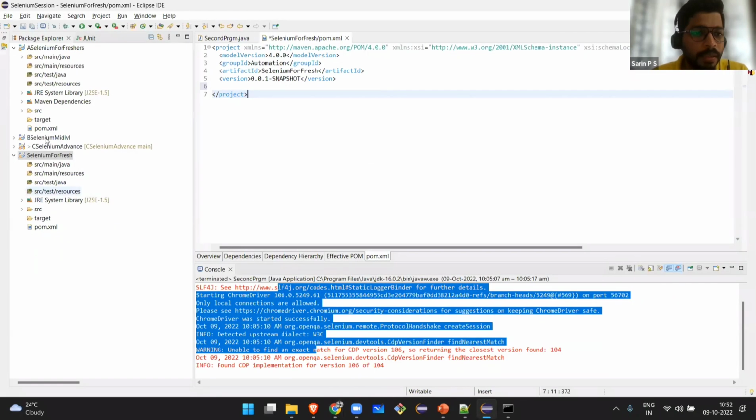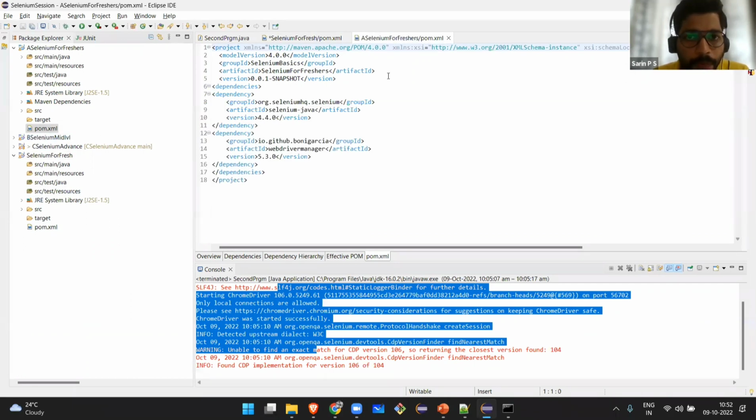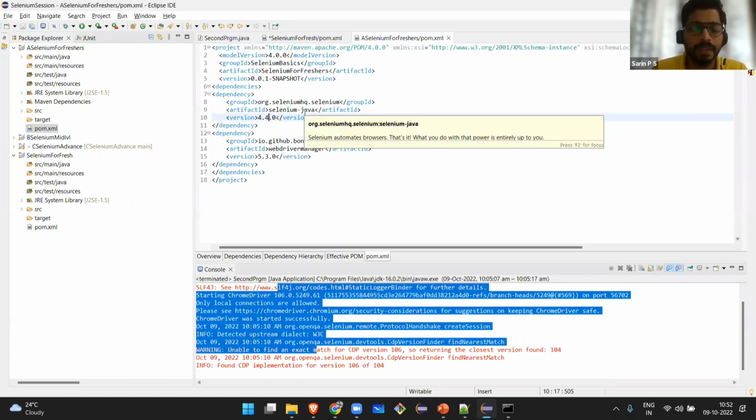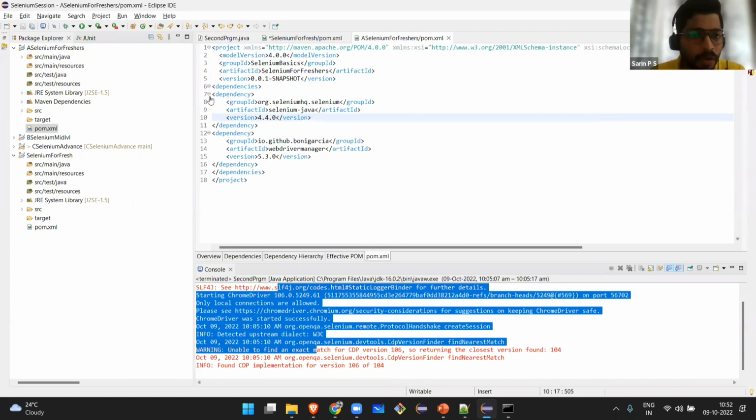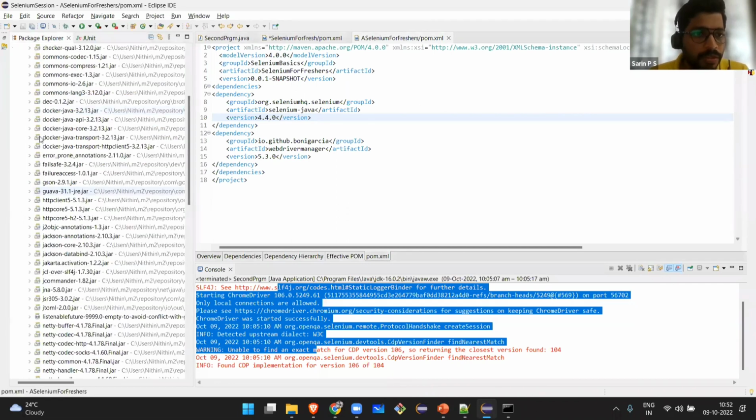If you're keeping everything inside pom.xml, I have Selenium version 4.4.0 here. If a new version comes in with some new cool features, I just have to change the number to 4.5 or 4.3. That will take all the newly added files that the developers have uploaded to Maven, fetch them, and reflect them here.